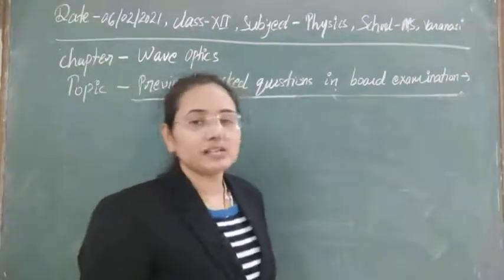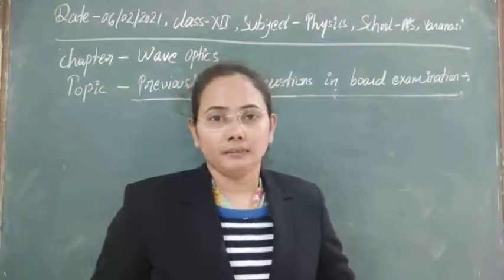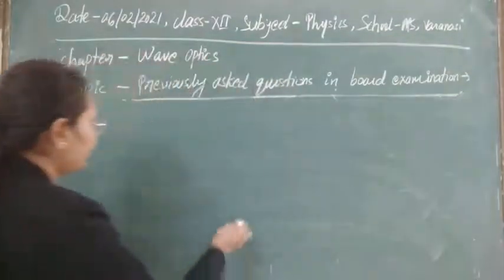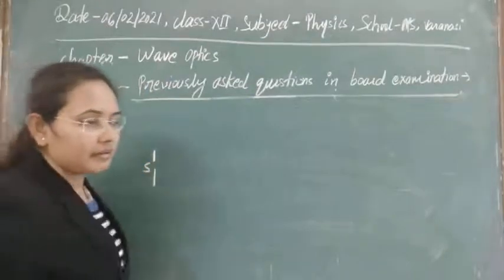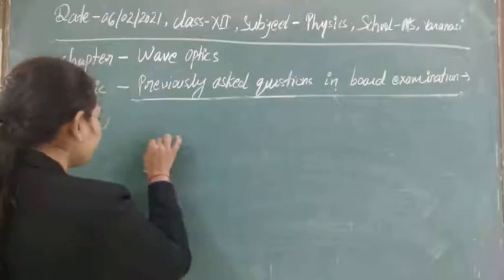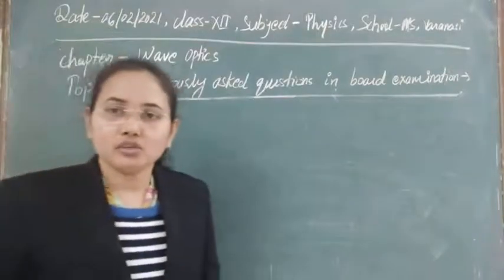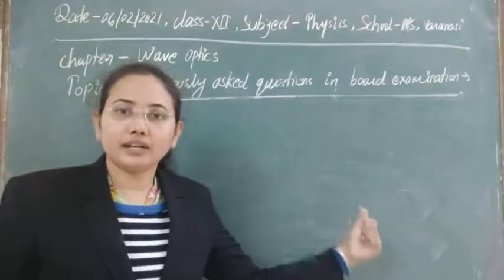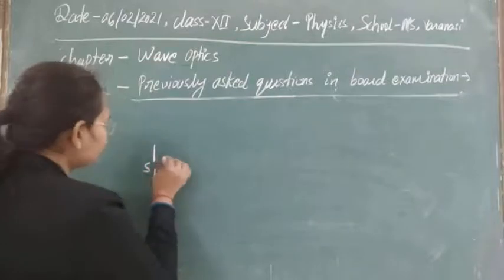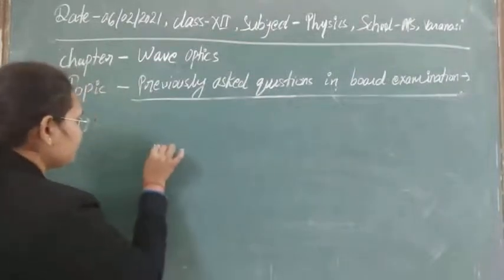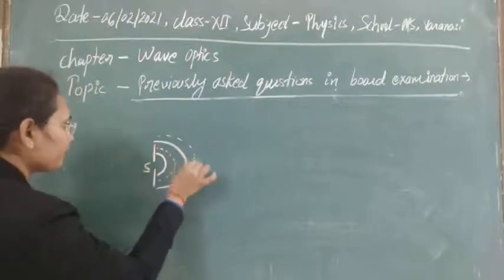First, in Young's double slit experiment, suppose we have a light source S. This is the light source S, and if we take it as a point source, it will emit spherical wavefronts. Suppose I am taking only the forward directional wavefronts here. We can draw the wavefronts in this form; these are the wavefronts emitted by this source.